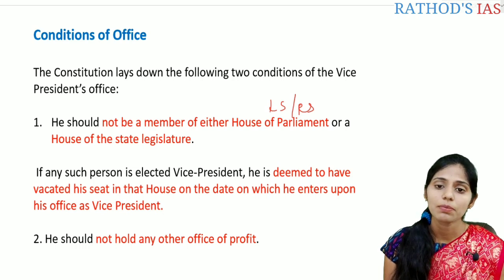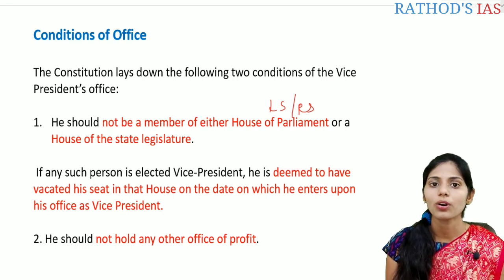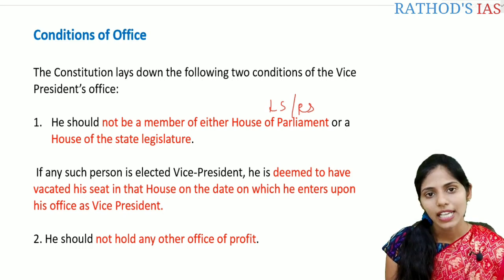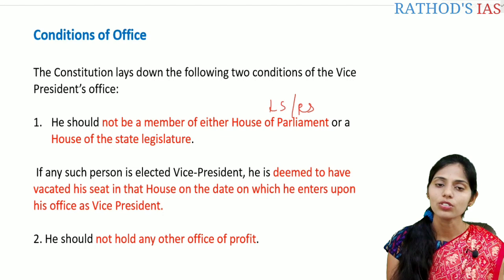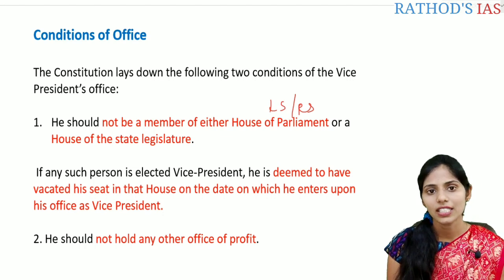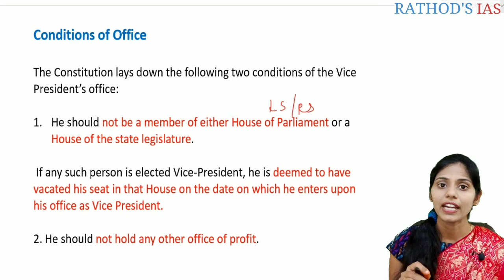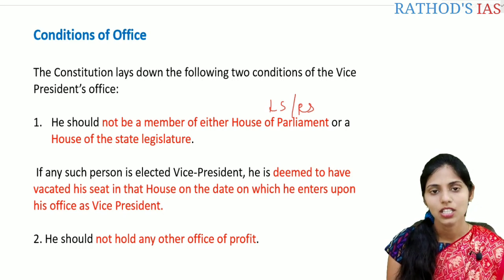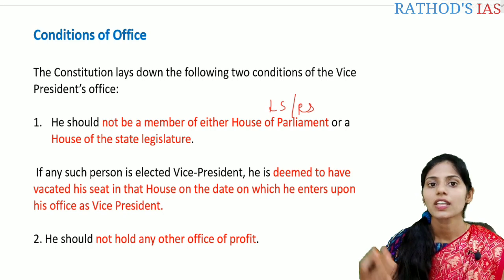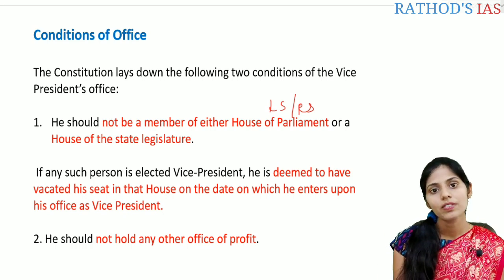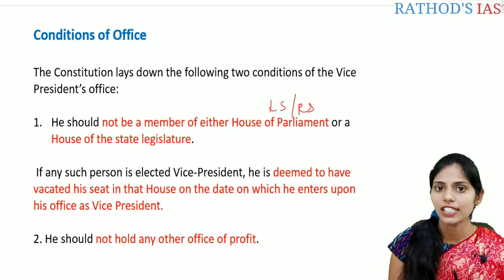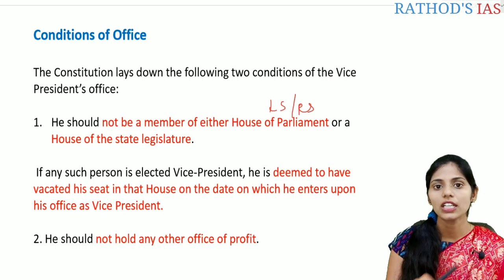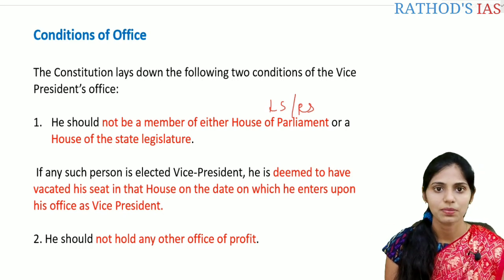So what happens if he is a member of a House of the Parliament or the State Legislature? If such a person is elected as Vice President, then he is deemed to have vacated his seat in the House, either in the Parliament or in the State Legislature, on the date when he enters into the office of the Vice President.